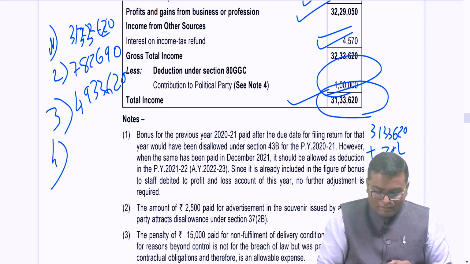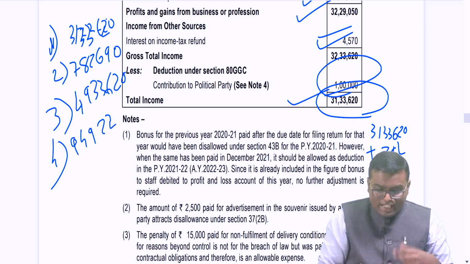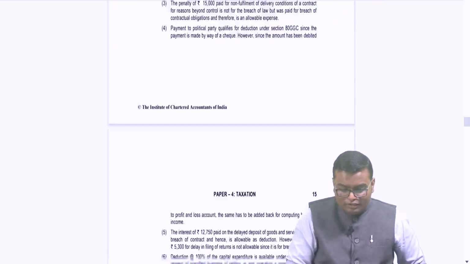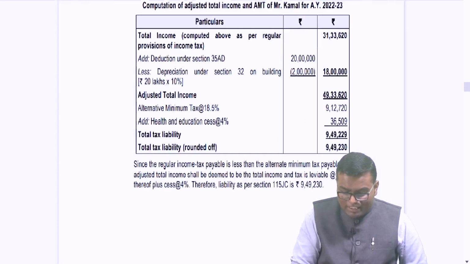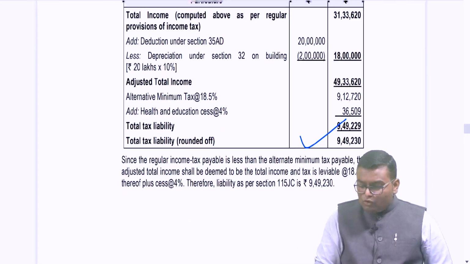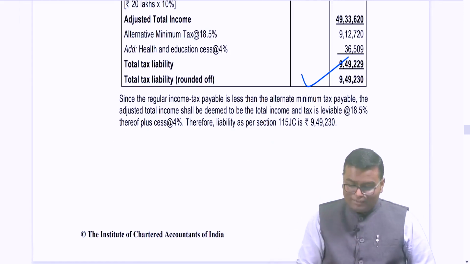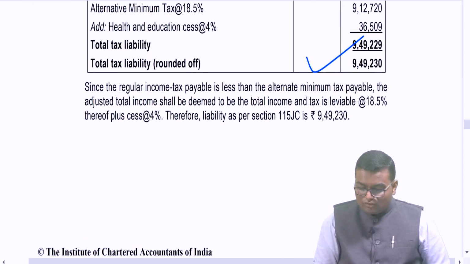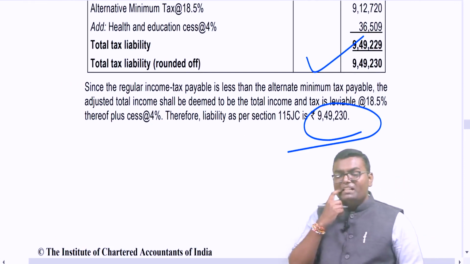That means my tax as per AMT will come to 9,49,228. So basically 9,49,230. This is the tax as per AMT. Now what I have to pay ultimately? Whichever is higher, normal tax or AMT. So I have to pay 9,49,230.